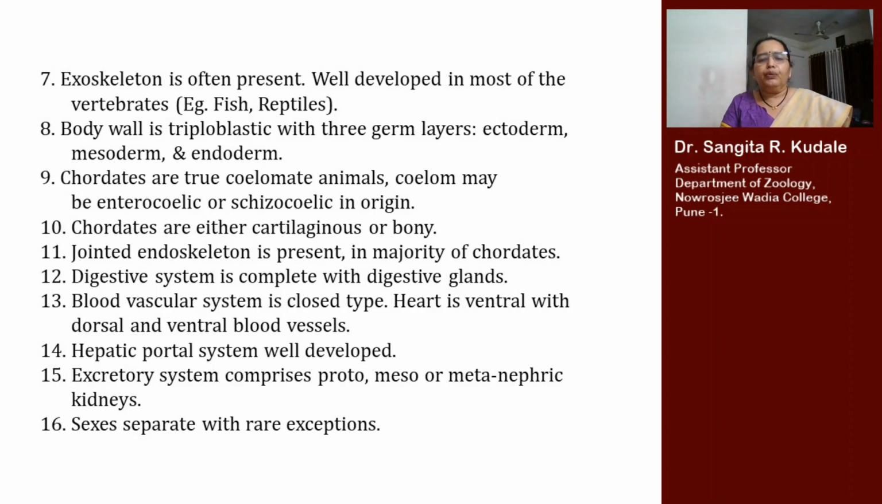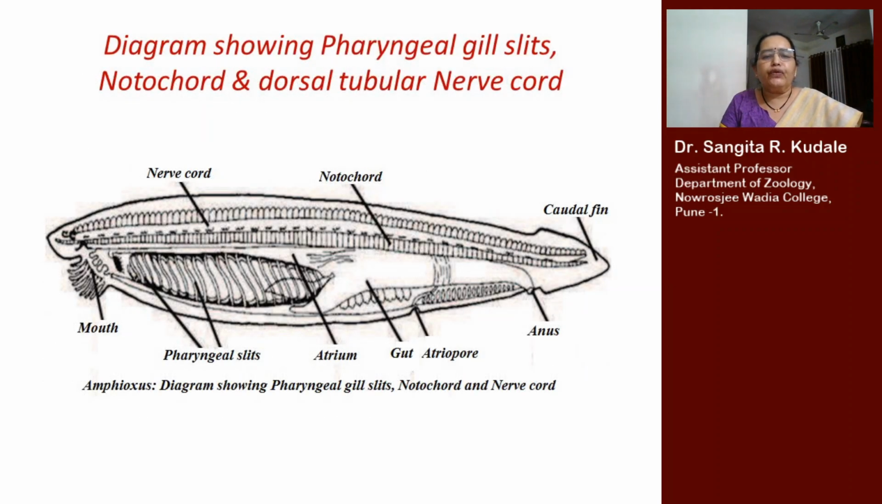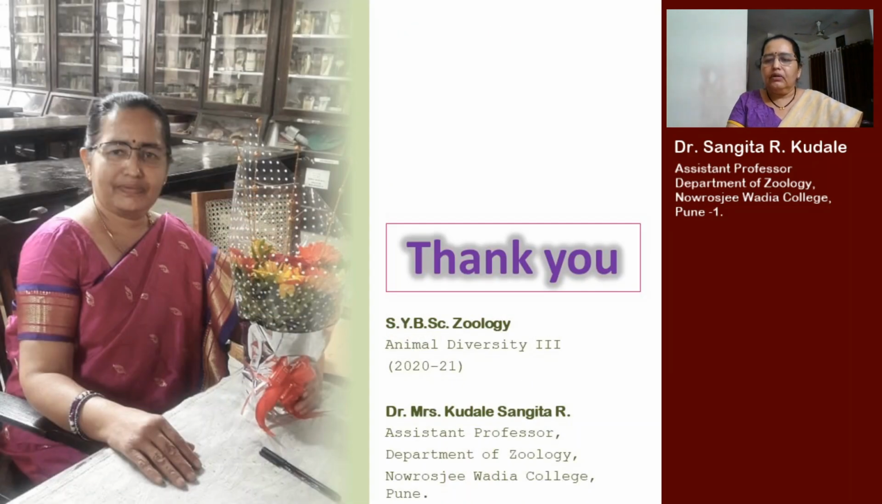Digestive system is complete with digestive glands. Blood vascular system is closed type. Heart is located ventrally, with dorsal and ventral blood vessels. Hepatic portal system is well developed. Excretory system comprises pronephric, mesonephric, and metanephric type of kidneys. Sexes are separate with rare exceptions. Here you can see presence of notochord, presence of nerve cord, and presence of pharyngeal gill slits in the Amphioxus. Thank you.